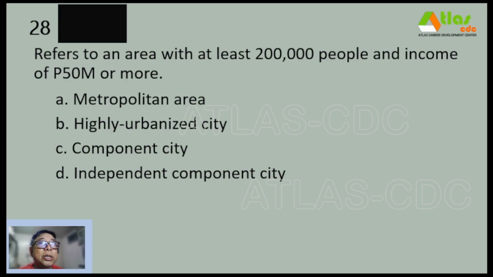Number 28 refers to an area with at least 200,000 people and income of 50 million or more. A. Metropolitan area. B. Highly urbanized city. C. Component city, and D. Independent component city.